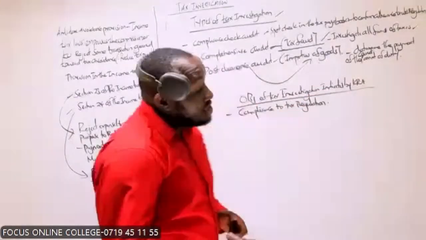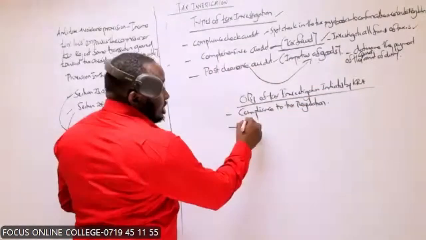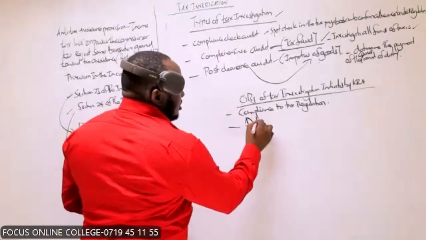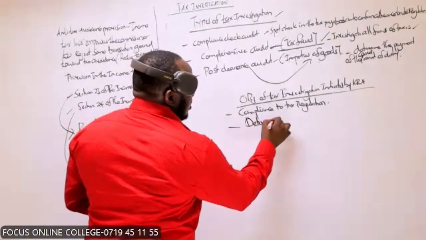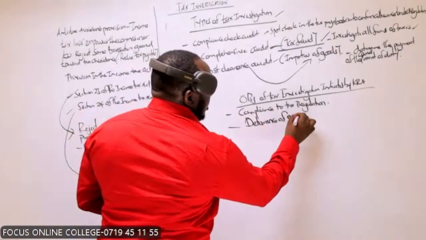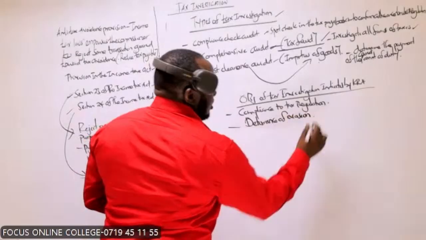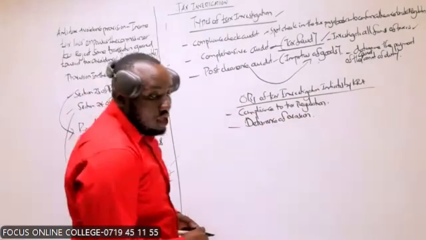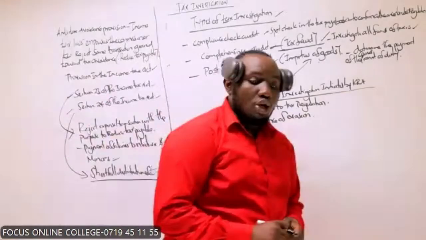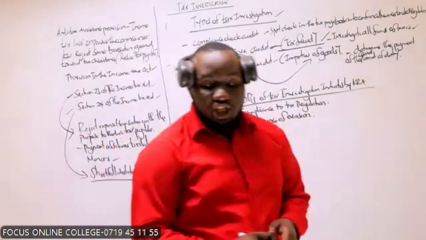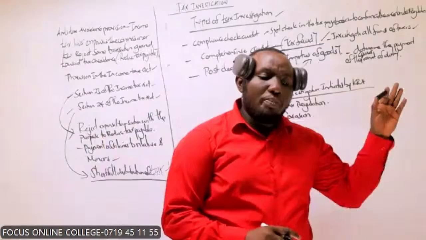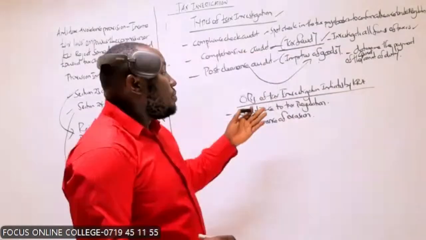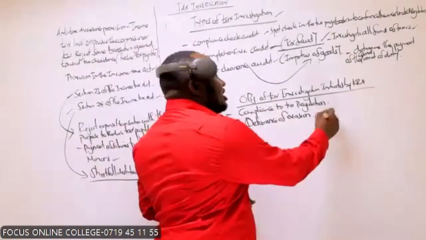Deterrence of evasion, which is illegal. To deter evasion of tax through proper assessment of the tax revenue. So the second reason they carry out investigations is so that people don't evade: deterrence of evasion.